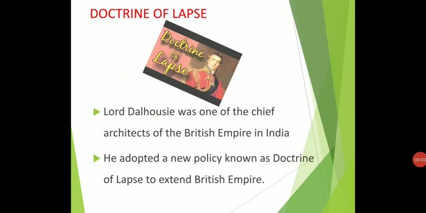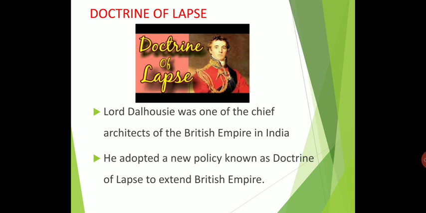So next we are going to see about doctrine of lapse. Lord Dalhousie introduced the doctrine of lapse. What is the meaning of doctrine of lapse? If the native ruler adopted a child without the permission of the company, the child would inherit only the personal properties. For example, you are the king of Namakkal and you didn't have any child, so you take an adopted child.